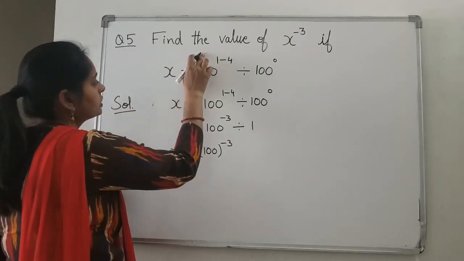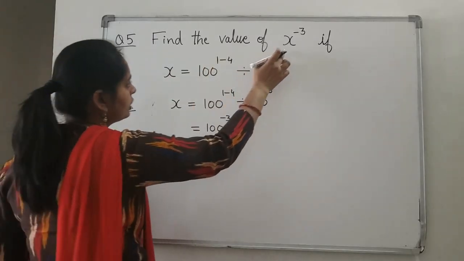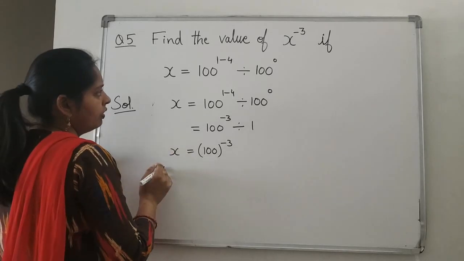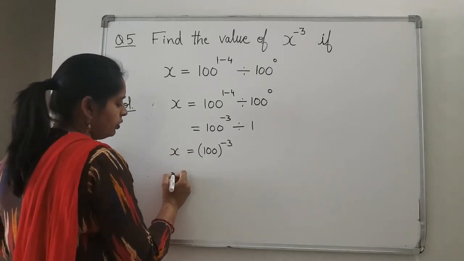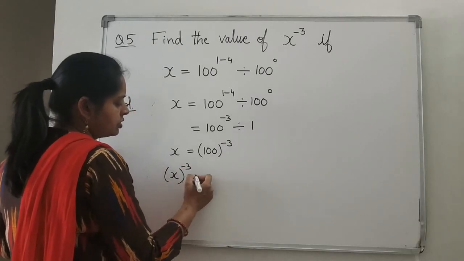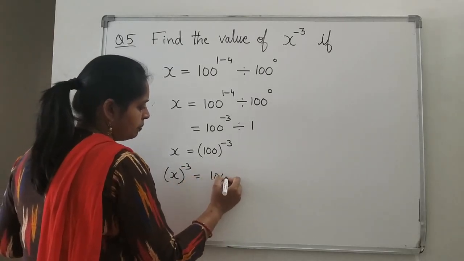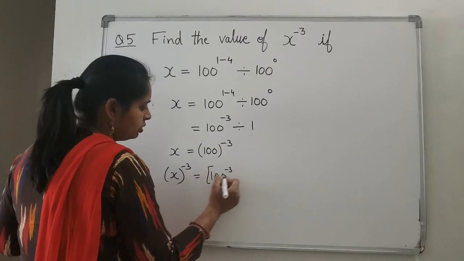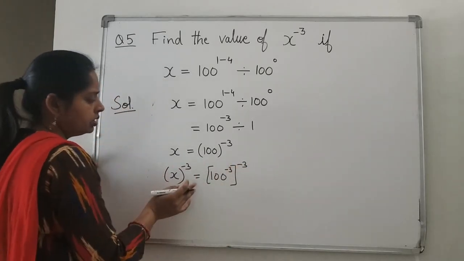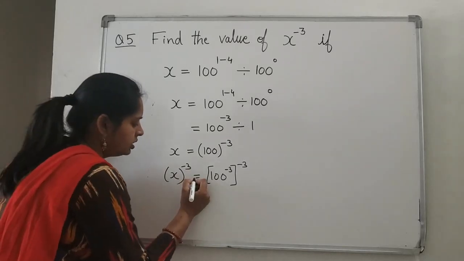But the question is asking for what value? x to the power minus 3. So, we can do one thing. We can do one operation on both the sides. We can go for x to the power minus 3 here will be equal to 100 to the power minus 3 whole to the power minus 3 only. We can do operation on both the sides, then equality is sustained, right?